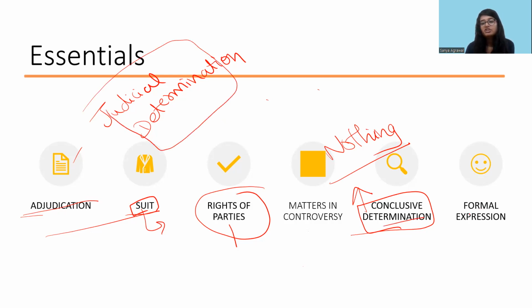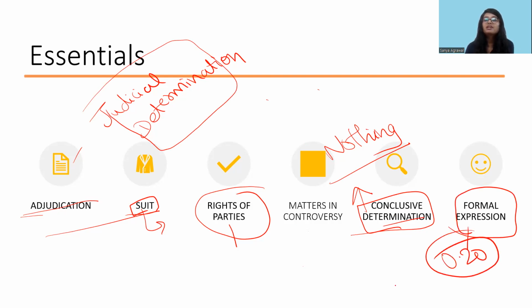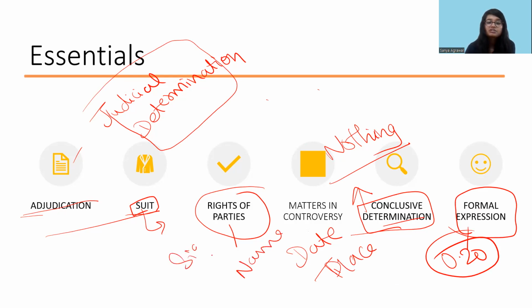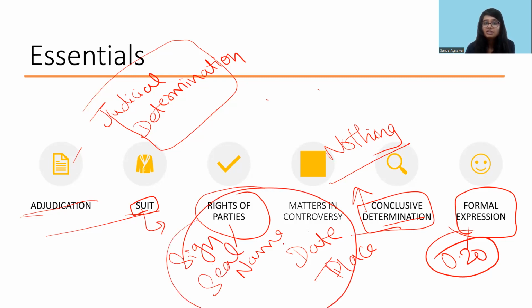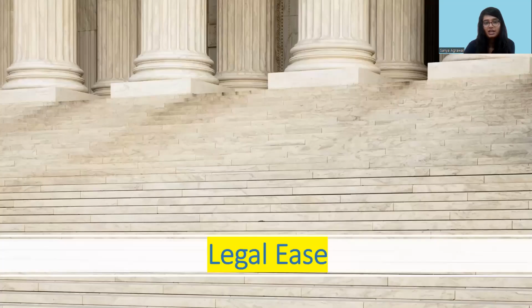That is a conclusive determination, and formal expression means that Order 20 of CPC talks about certain essentials that are needed to be present in a decree. Like there is a date, there is the place that should be mentioned, the name of the parties, the sign of the judge, or the seal of the court. So there are certain essential things that are needed to be present in the document that you are calling a decree. If those things are there, it is a formally expressed decree, and together everything will be called a decree, otherwise it will be an order.